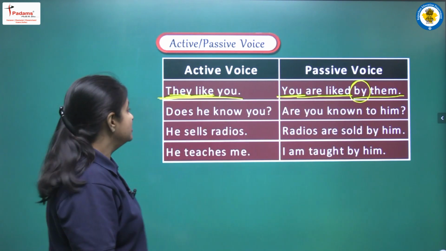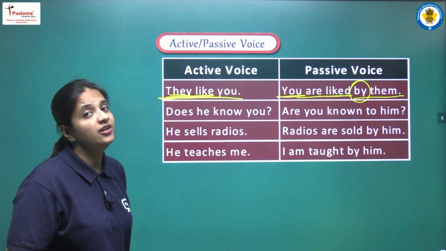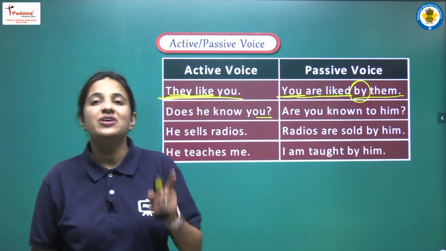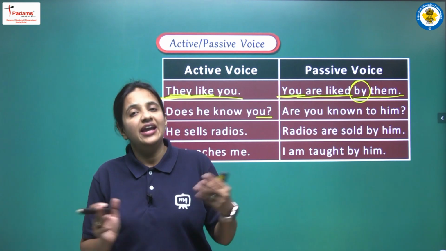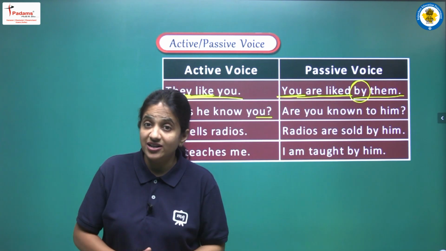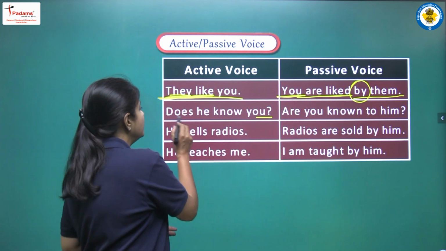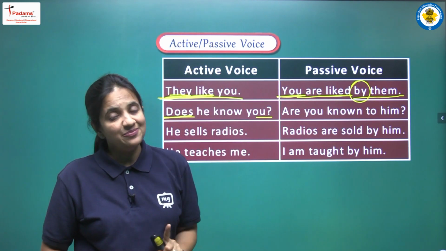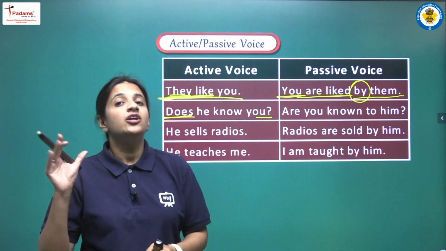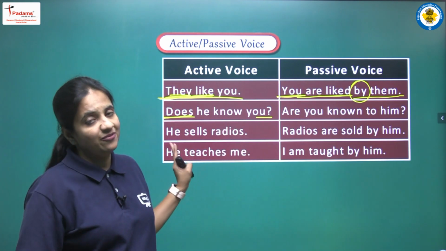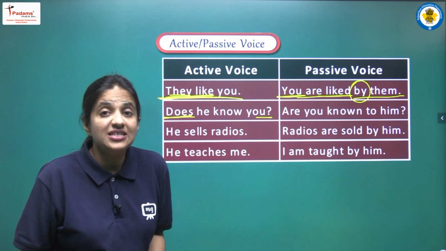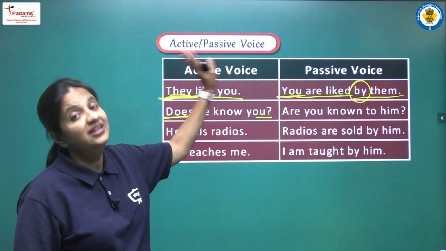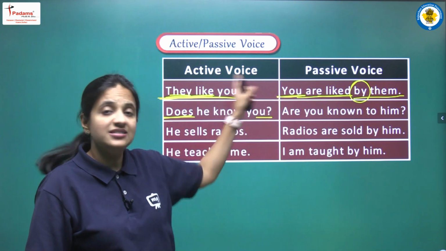Alright. Second sentence: does he know you? So we are having an interrogative sentence. We are having one question mark at the end of the sentence. It means now we are having an interrogative sentence, and in an interrogative sentence we are having the helping verb of present simple tense. So in present simple tense we are having two helping verbs, do and does. So now when we are having does, it is easier for all of us to identify that yes, we are having present simple tense here. So now we have to convert this sentence into passive voice.